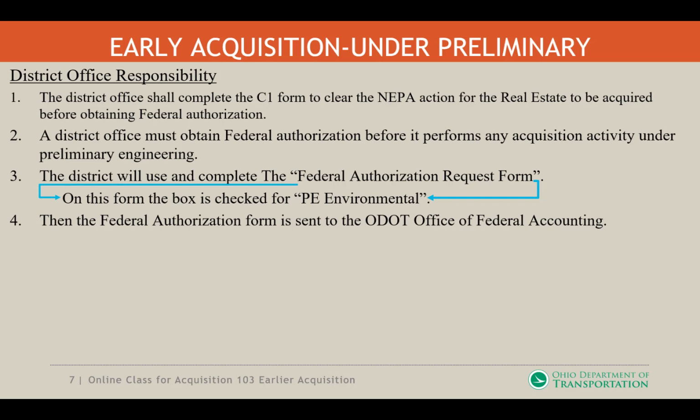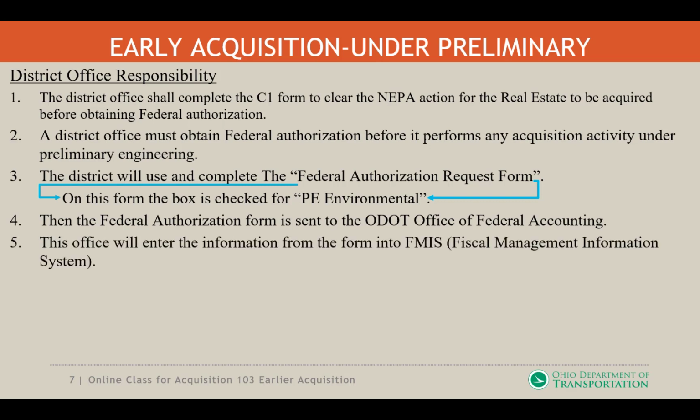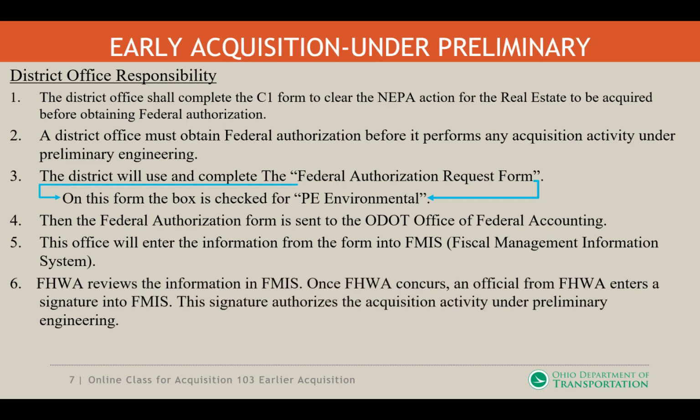Then the federal authorization form is sent to ODOT's Office of Federal Accounting. This office will enter information from the form into the FMIS system, which is known as the Fiscal Management Information System. FHWA reviews the information in the FMIS system. Once FHWA concurs, an official from FHWA enters a signature into the system.